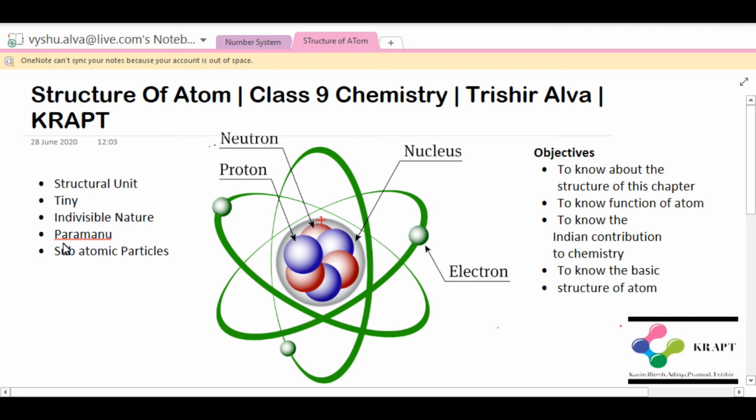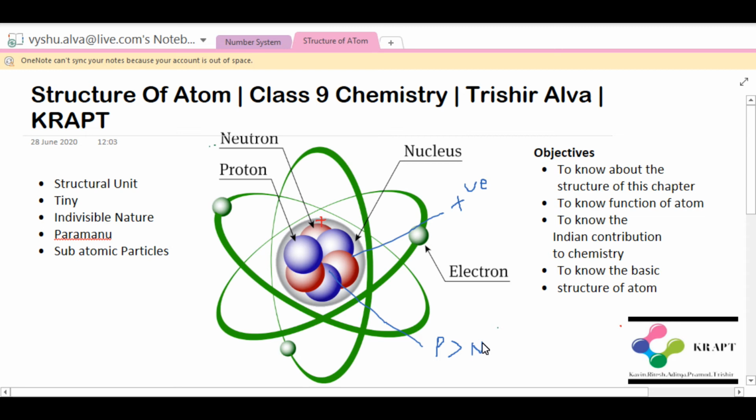Next we will learn the structure of atom, the final topic of today's class. We know that an atom has a positively charged nucleus. The nucleus is positively charged because there are more protons than neutrons. So I will just write it as P is greater than N, more protons than the number of neutrons.